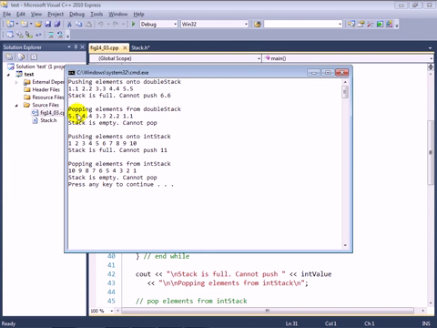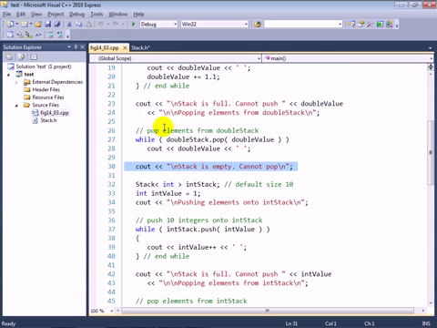So if we stop there, you can see popping elements off, and in the case of a stack, elements always are popped off in the reverse order from which they were pushed, because a stack is a last in, first out data structure. So you can see the elements in reverse order. The stack is then empty and we cannot pop anymore.